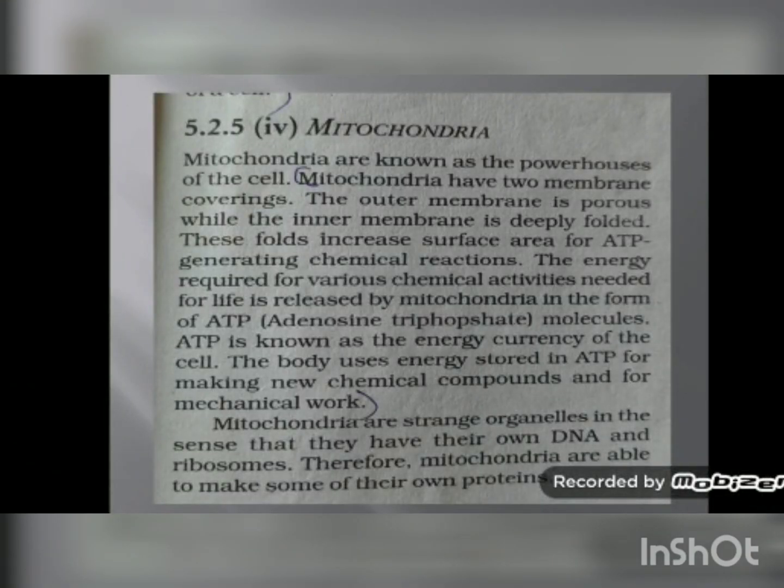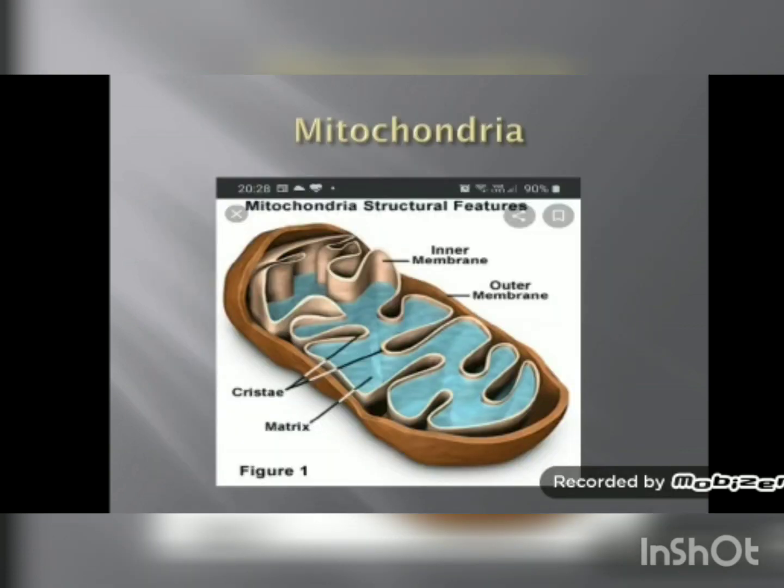Now another cell organelle is mitochondria. Why is it important? Mitochondria is very important for the cell because it generates energy for the cell. That is why mitochondria is known as the powerhouse of the cell. It generates energy in the form of ATP. Now about the structure of mitochondria. Mitochondria have two membrane coverings. In the figure you can see there are two membranes of mitochondria. The outer membrane is porous, whereas the inner membrane is folded.